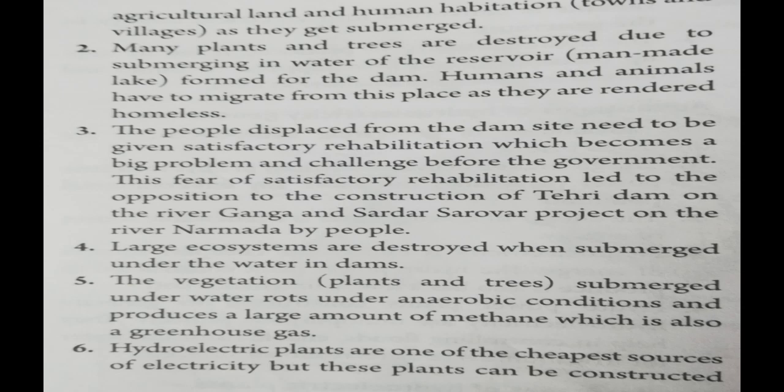Hydroelectric power plant is a renewable source of energy for us. The water in the reservoir could be refilled each time it rains. The sun's heat energy powers the flow of water on the earth in the form of the water cycle. So hydroelectric power plants can be an inexhaustible source of energy for us. About 20% of the power generated in India comes from hydroelectric power stations. So it is a clean and the cheapest way of producing electricity on a large scale for us. So these are the advantages and disadvantages of the hydroelectric power plant.